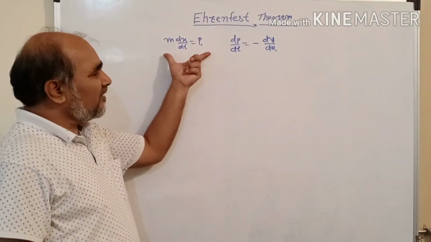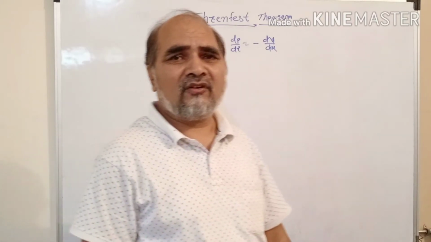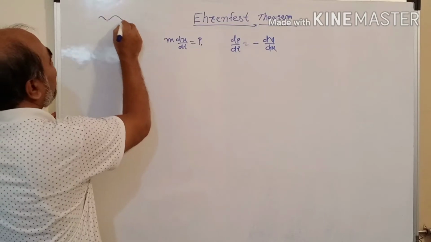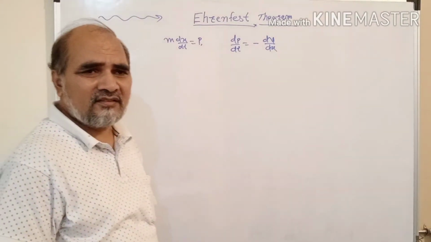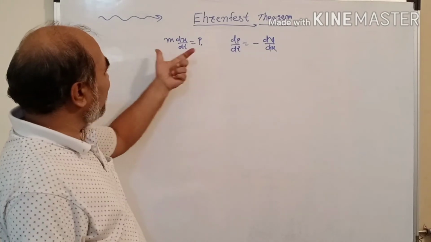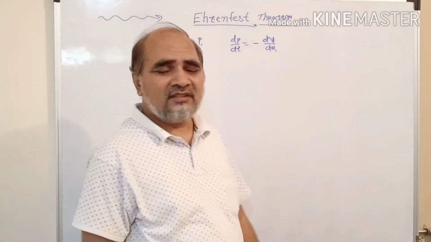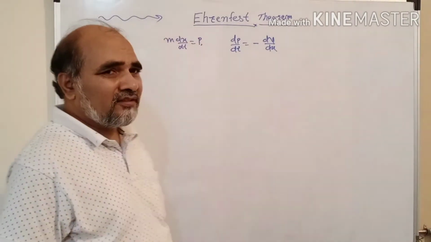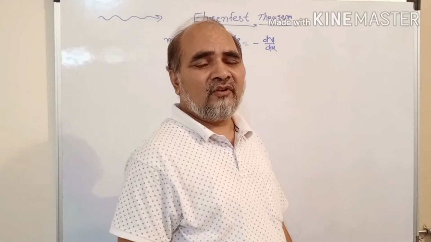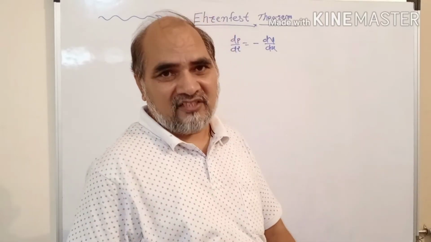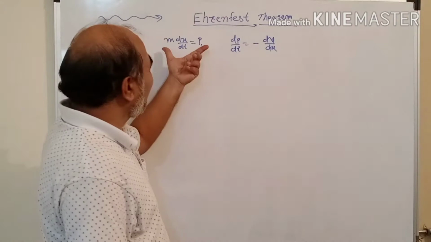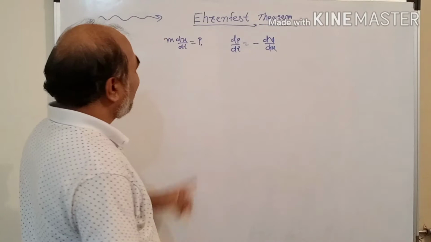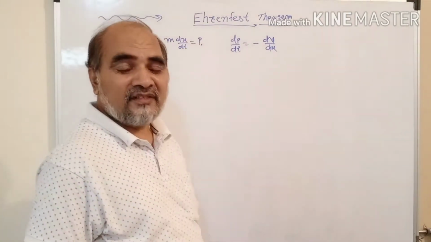These formulas won't work in a quantum mechanical treatment. Why? Because when the particle is moving in the x direction, its mass into group velocity is equal to momentum. But as the particle is in motion, the shape and size of the group wave packet changes, and therefore these formulas can't directly work in quantum mechanics. This problem was solved by Ehrenfest. How?